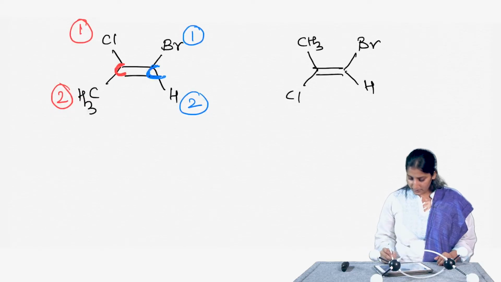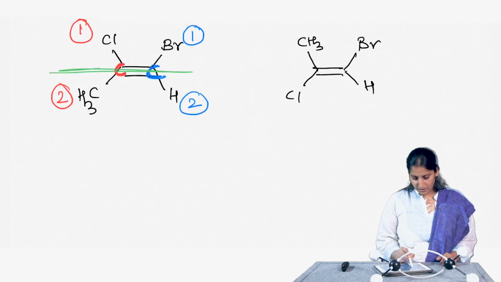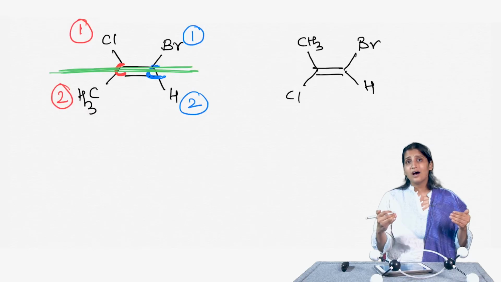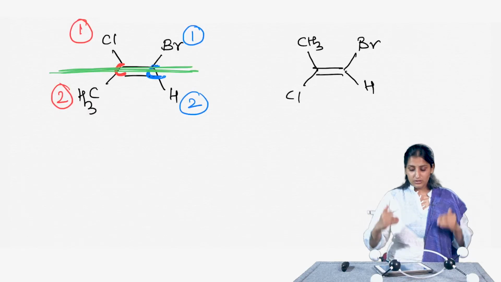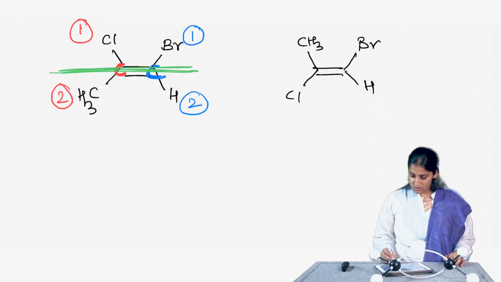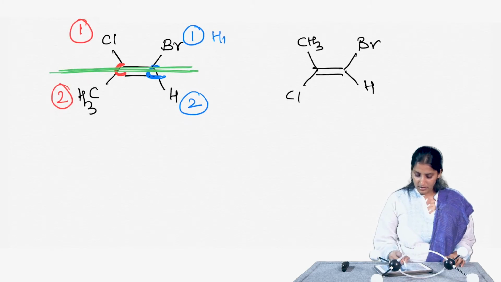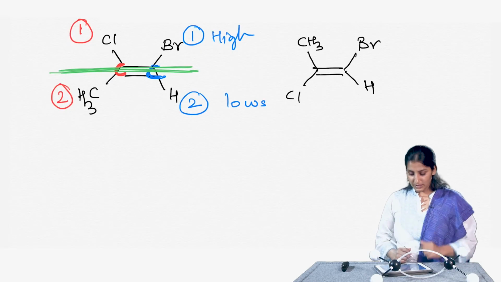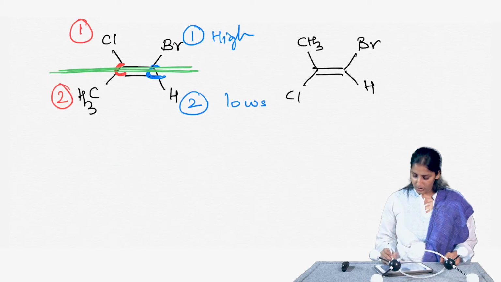Now, if I look at it along the carbon-carbon double bond line, what I see is that both the 1s are on the same side and both the 2s are on the same side, or you can also say both the highs are on one side and both the lows are on the other side. So, this particular type of compound is called a Z alkene.